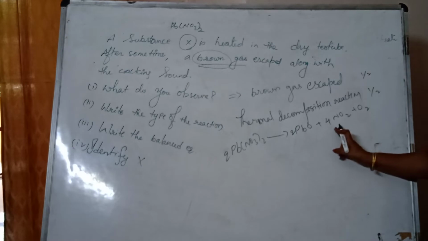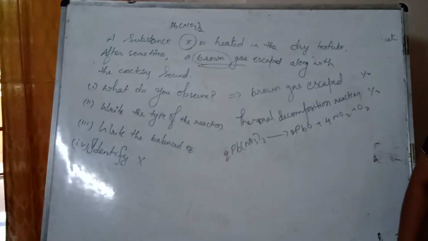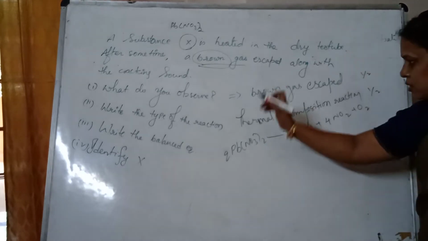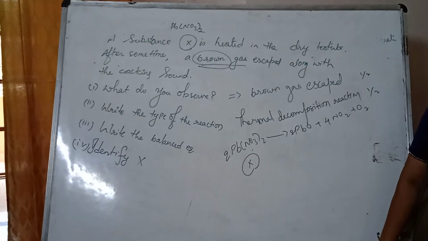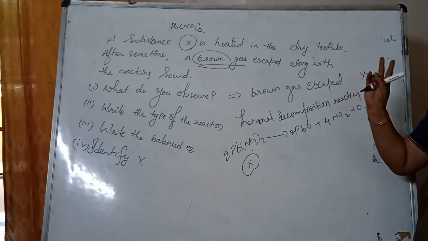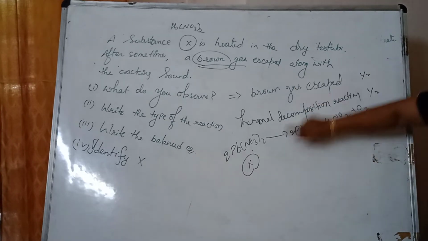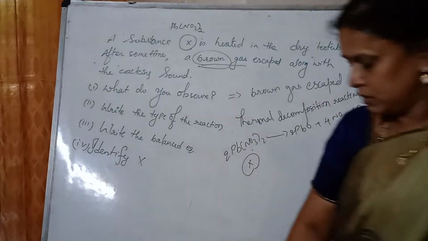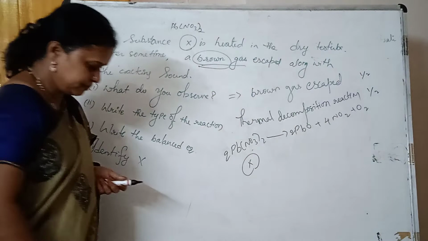If you fail to understand that, writing the balanced equation, half mark will be given. But formulas should be correct. Now here X is lead nitrate. So these two questions clubbed and I have given for 2 marks. Okay, instead of this one, X will be there. X means lead nitrate, twice lead nitrate.